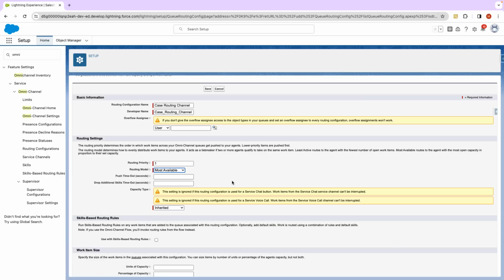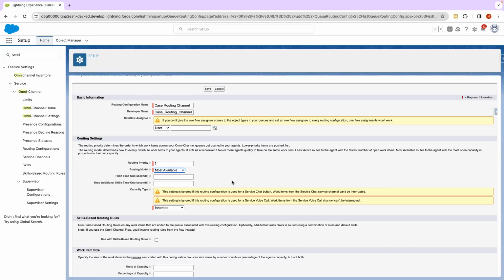User A currently has 4 cases in his queue, and user B only has 1 case in his queue. So the second user is more available than the first because he is working on fewer cases. The most available routing model determines which user is more available and then assigns that particular case to that user.